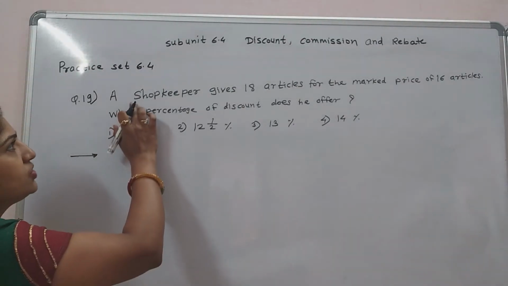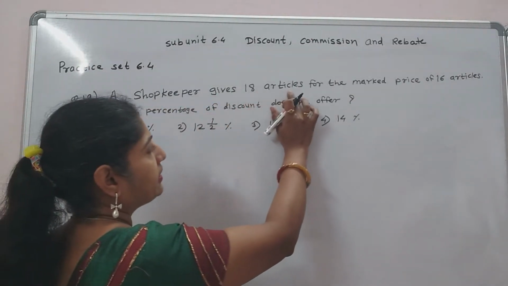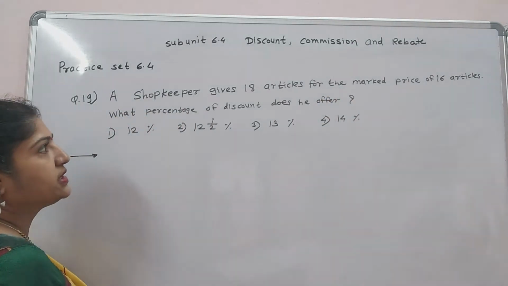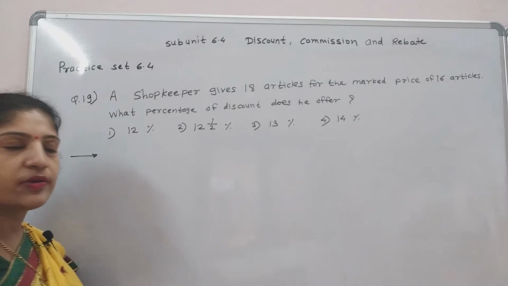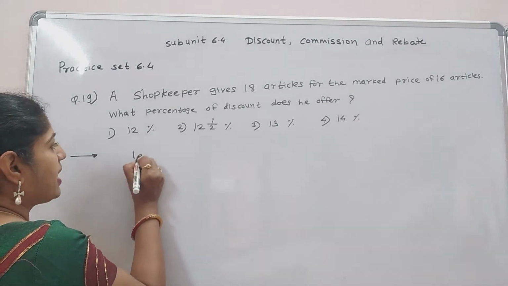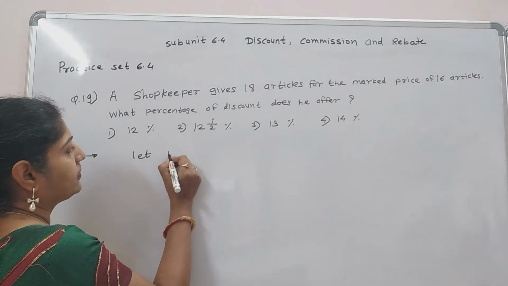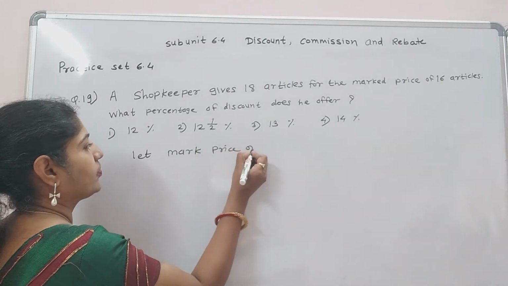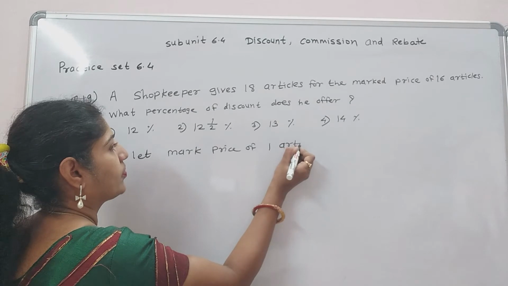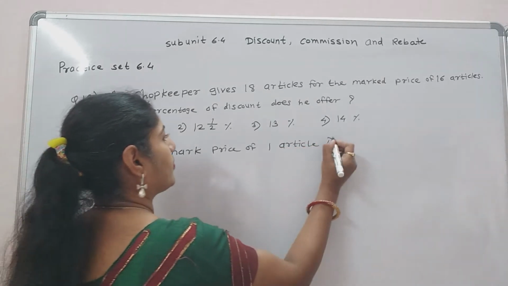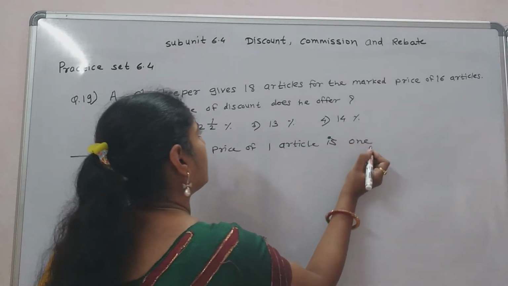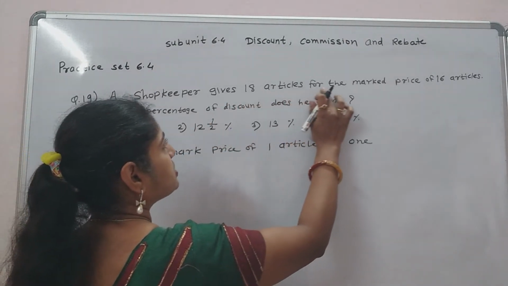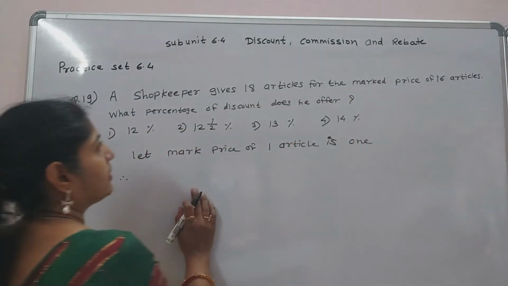Next is, a shopkeeper gives 18 articles for the mark price of 16 articles. What percentage of discount does he offer? Now let mark price of one article is 1. Now shopkeeper gives 18 articles for the mark price of 16 articles.